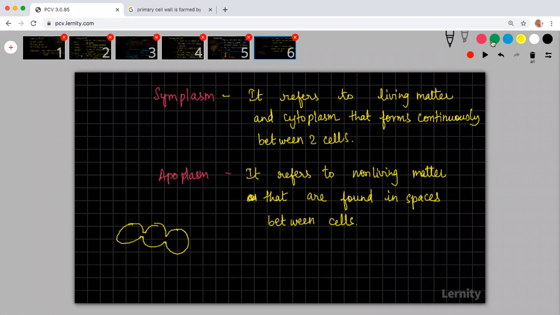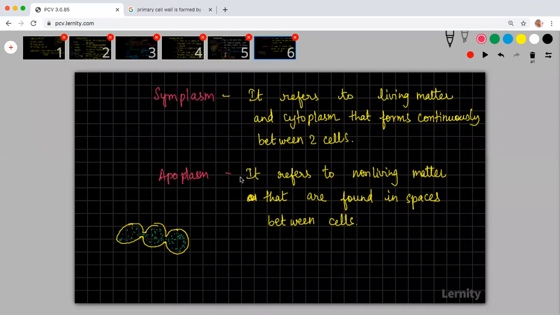Okay, so there are two things that you will be able to see. One is a continuous flow of cytoplasm and living matter running through the inside. That is what I'm trying to put in green. That is the living matter associated with these three cells.